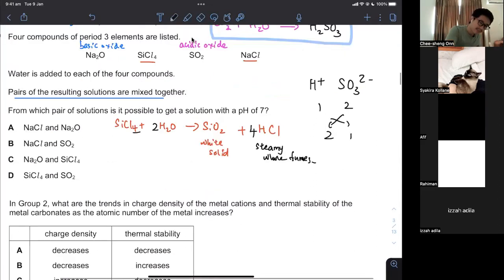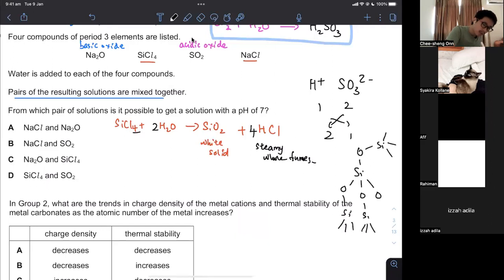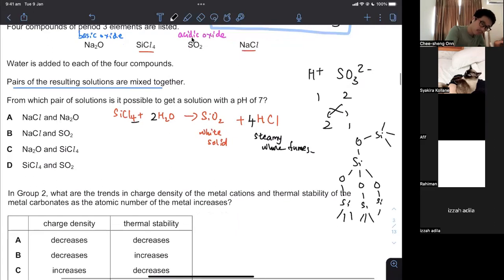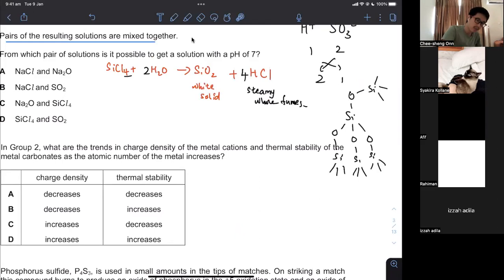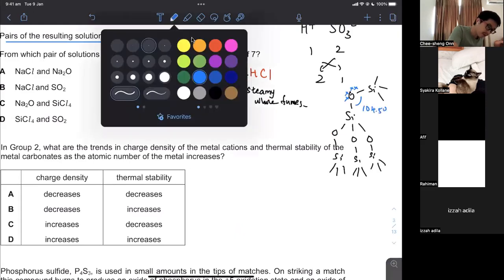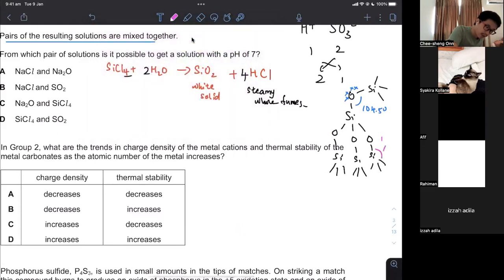In case you forget, I am using this opportunity to recap quite a lot of stuff. The oxygen there is bonded to 2 silicon. Each silicon is bonded to, oops, sorry, that's wrong. Each silicon is bonded to 4 oxygen. Each oxygen is bonded to 2 silicons. It is going to be bent because it's got 2 lone pairs and 2 bond pairs on the oxygen. So 104.5 degrees. But around each silicon, you will have 109.5 degrees because just like methane, just like CH4, you have 1, 2, 3, 4 bond pairs and no lone pair on the silicon, tetrahedral geometry.